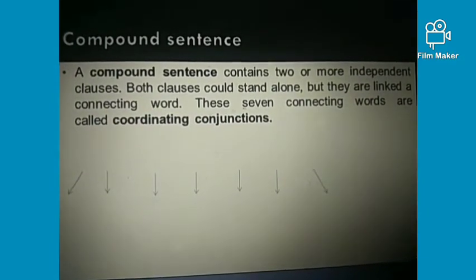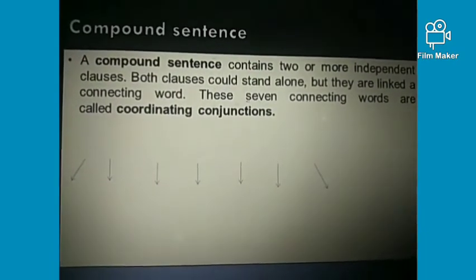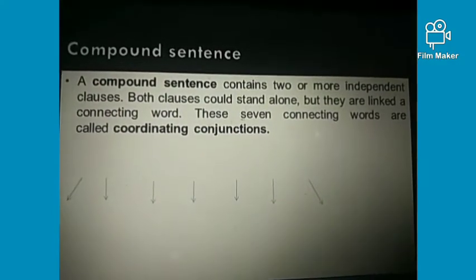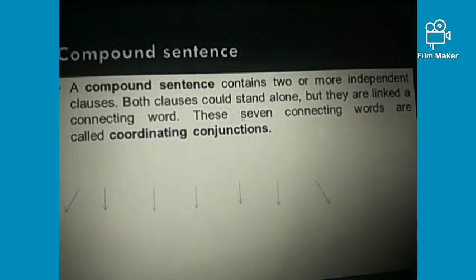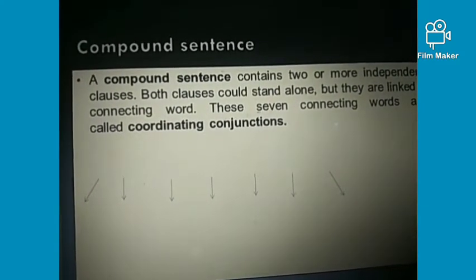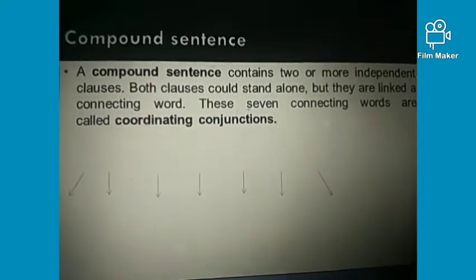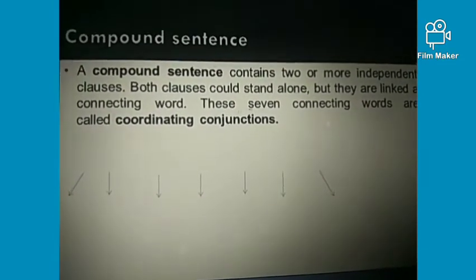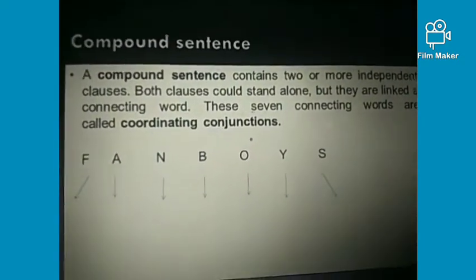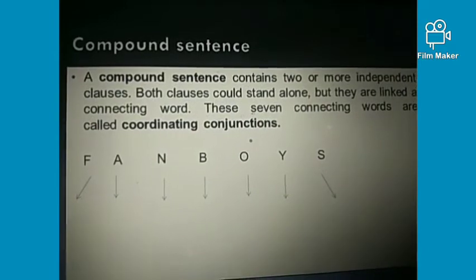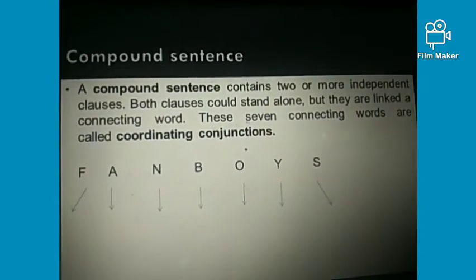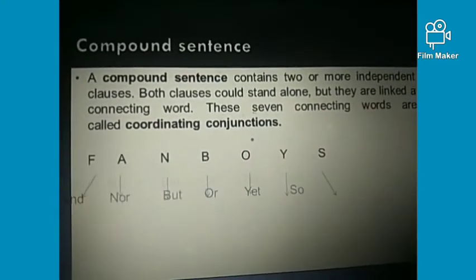And the conjunctions which are used in compound sentences are known as coordinating conjunctions. The words that create a connection between independent clauses are called coordinating conjunctions. And we have an easy way to remember these conjunctions using this clue, that is FANBOYS, right? It is easy, and by using FANBOYS you guys can easily create compound sentences and impress your reader or your listener, right?